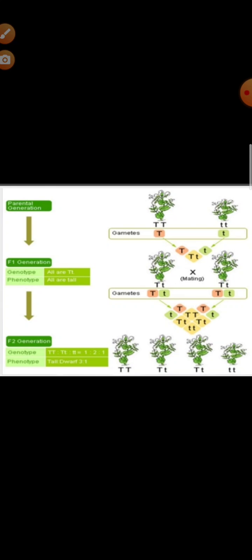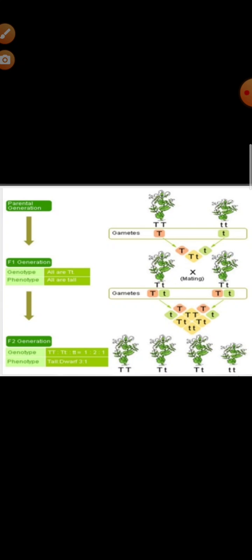So wherever you can see capital T in this chart, the first one, second one and third one, these all are tall plants, and in the last one you can see both small t. So what does this both small t exhibit? They exhibit the recessive character, that is the short plant. So here what will be the phenotypic ratio? 3:1, 3 tall plants and 1 dwarf plant.